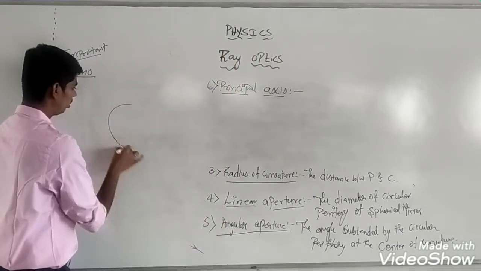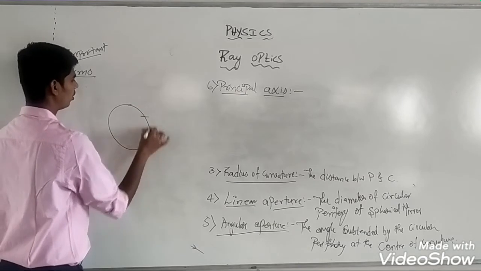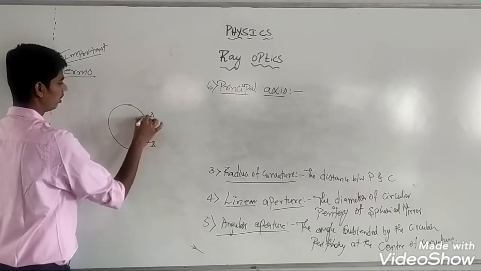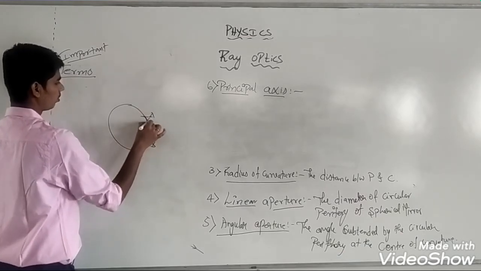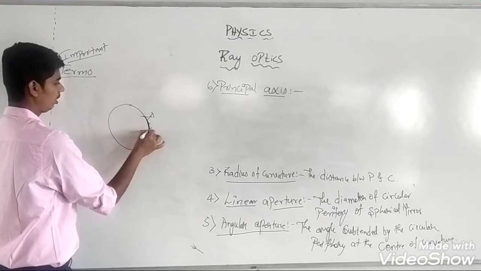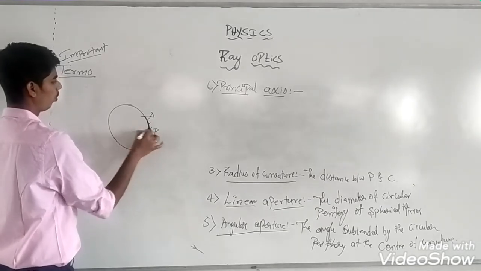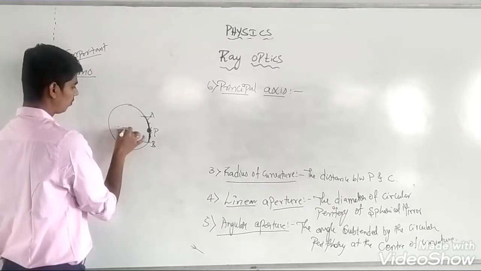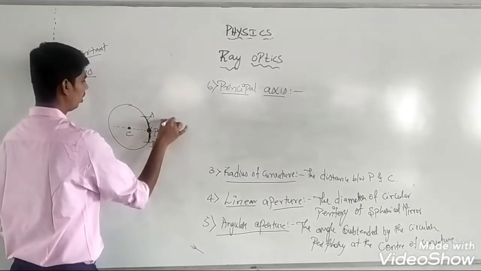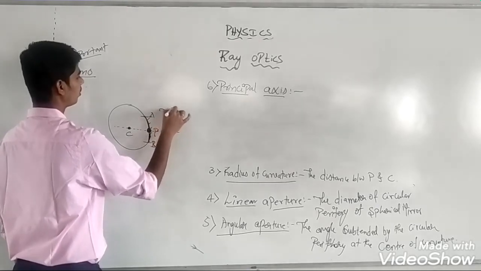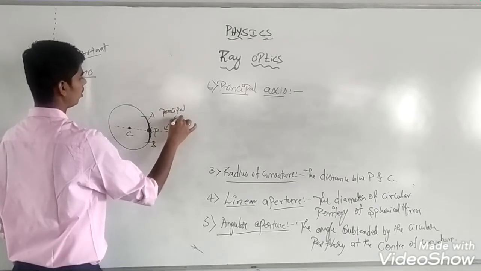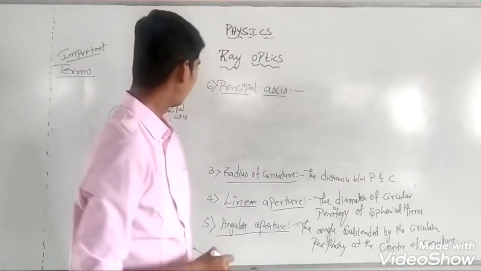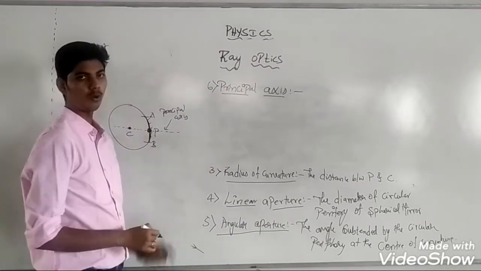Suppose this is a sphere of which this part is a mirror. The center of the spherical mirror is called pole. The center of the sphere is called center of curvature. A straight line passing through center of curvature and pole is called principal axis. This is called principal axis.